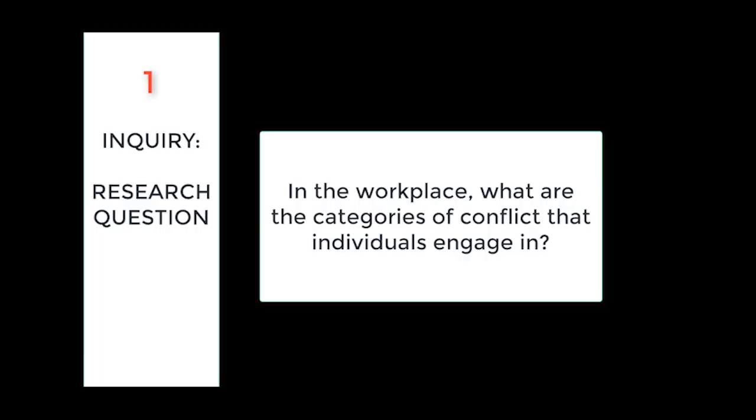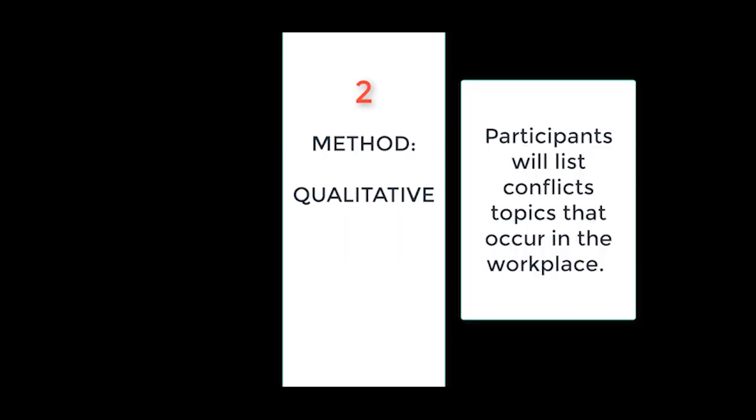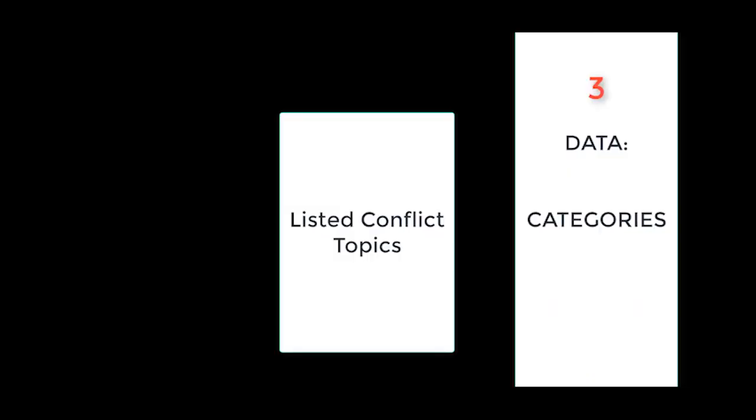Let's look at an example of a qualitative study. You might select a research question such as, In the workplace, what are the categories of conflict that individuals engage in? Next, you will need to decide your method. If you elect to use a qualitative data collection method, then you will have data that is comprised of words, such as named topics of conflicts. This is suitable given the research question that you started with. Finally, this qualitative method would result in named categories of conflict. Overall, you can see how a researcher's decisions shape the outcome of the data.